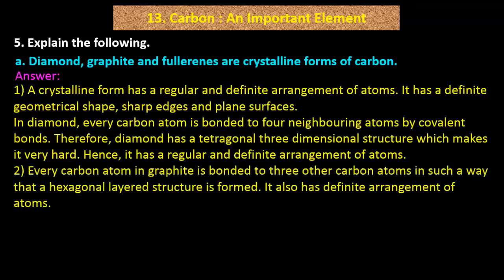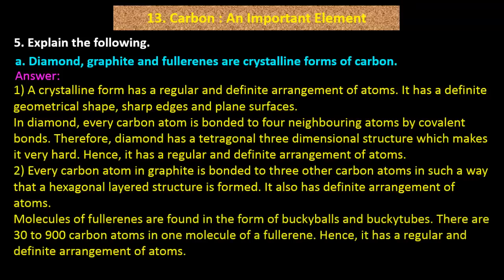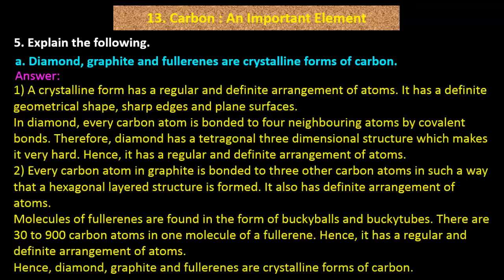2. Every carbon atom in graphite is bonded to 3 other carbon atoms in such a way that a hexagonal layered structure is formed. It also has a definite arrangement of atoms. Molecules of fullerenes are found in the form of buckyballs and bucky tubes. There are 30 to 900 carbon atoms in one molecule of fullerene. Hence, it has a regular and definite arrangement of atoms. Hence, diamond, graphite and fullerenes are crystalline forms of carbon.